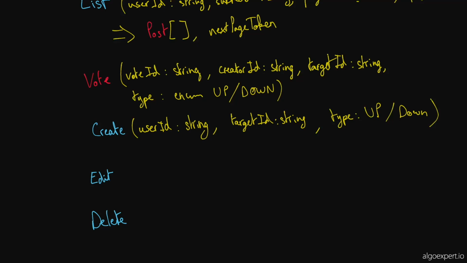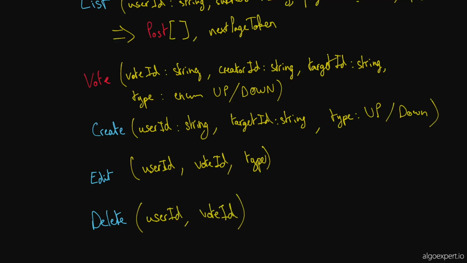So maybe I'll just read them really quickly. This would be user ID. I'll skip the types just in the interest of time. User ID, vote ID, and this would be type. And then this would be user ID and vote ID. And that's it. Cool.